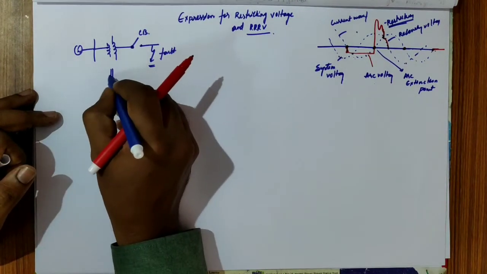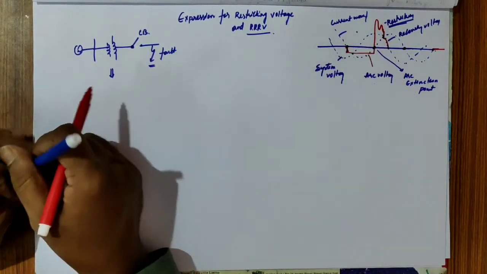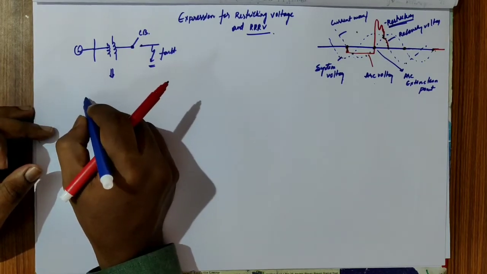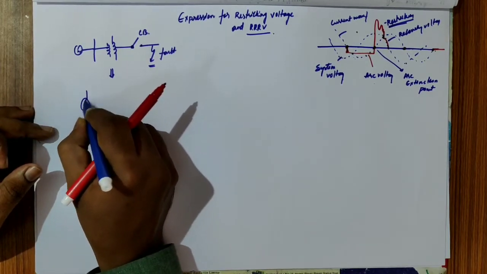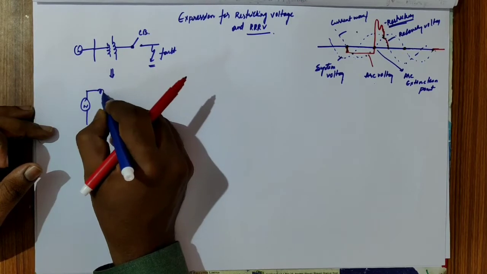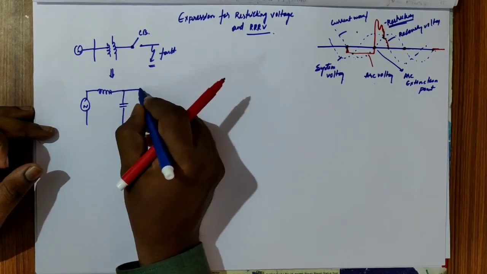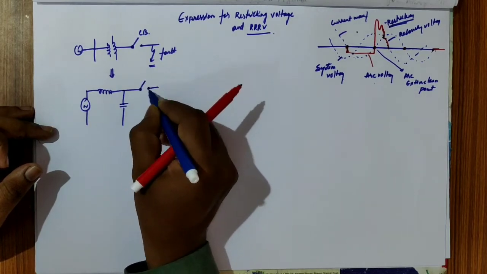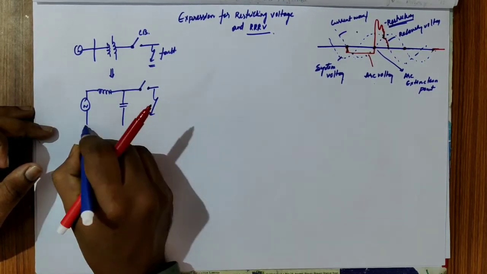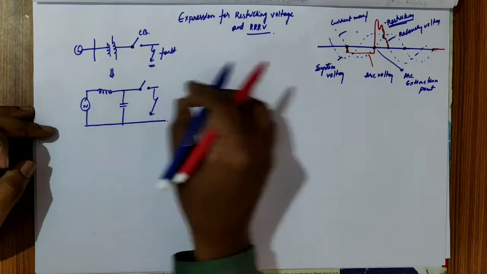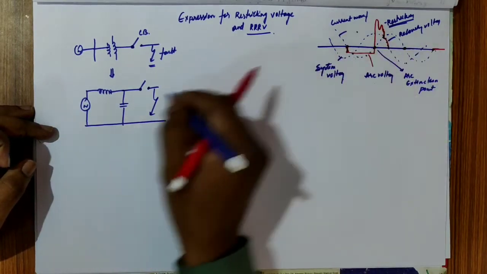To express that restriking voltage, I take the equivalent circuit like this. This is the equivalent circuit to derive the expression for restriking voltage.